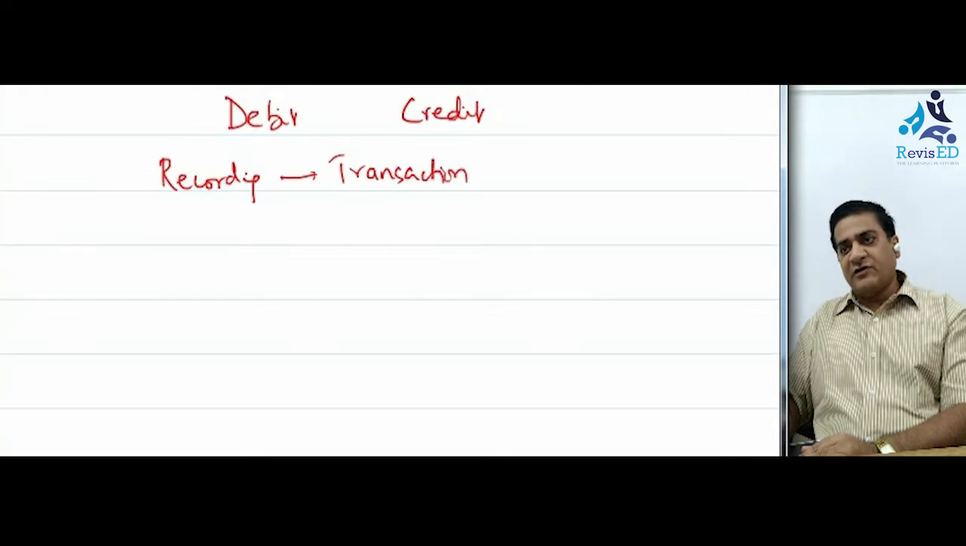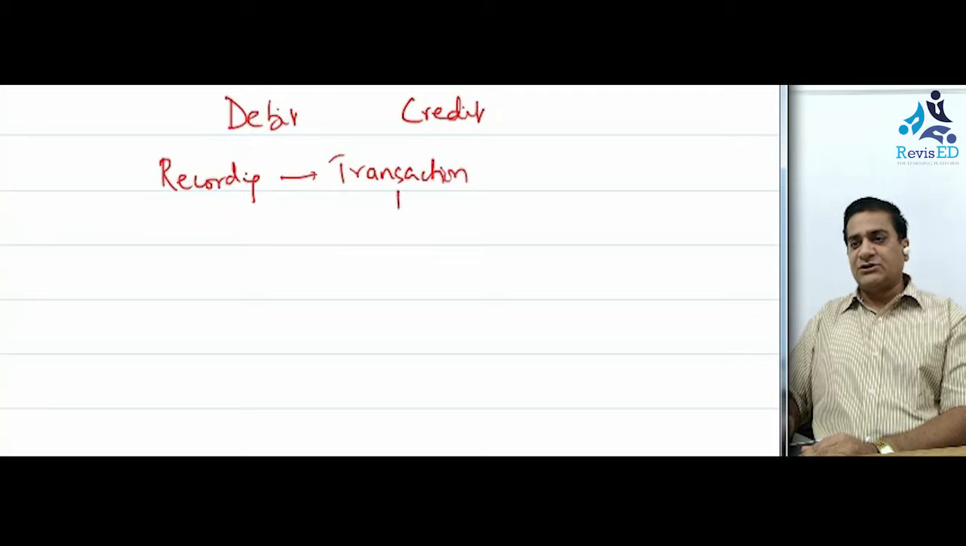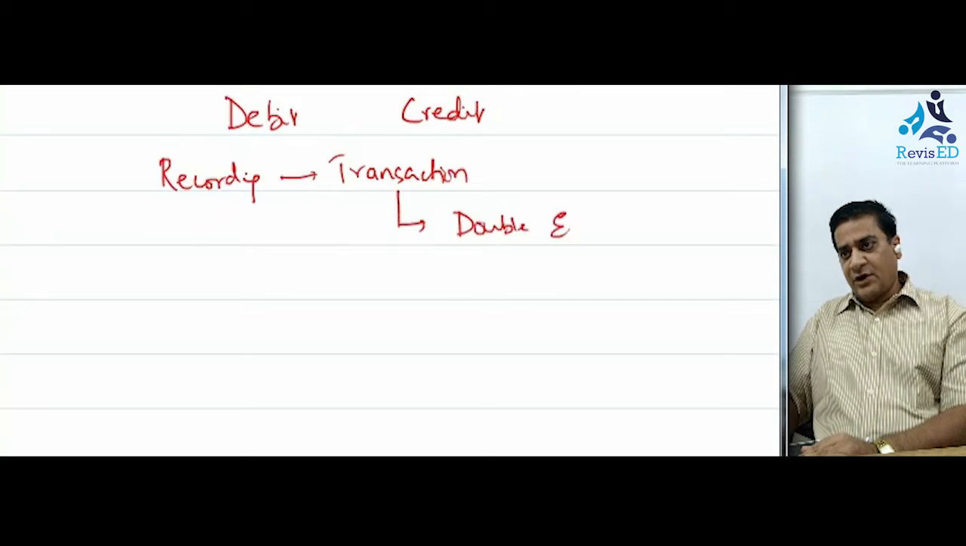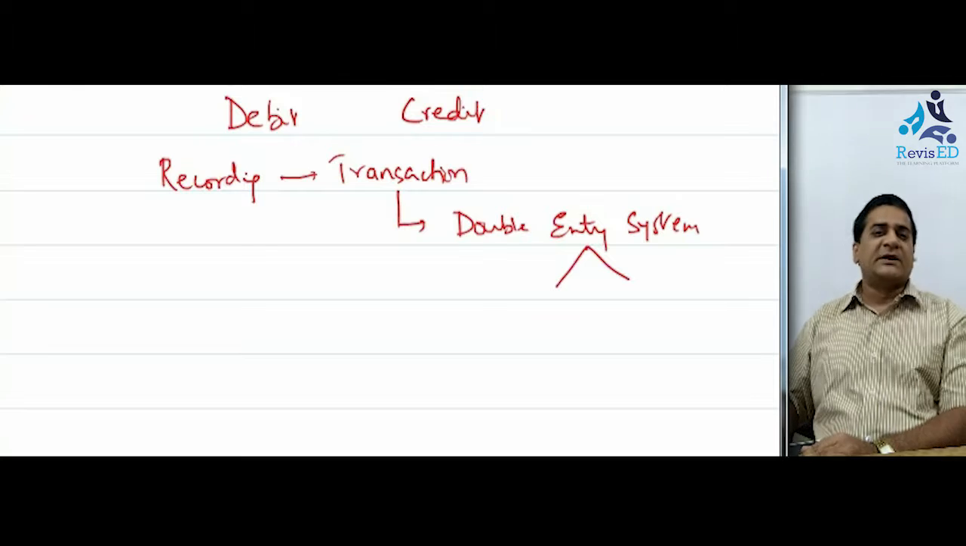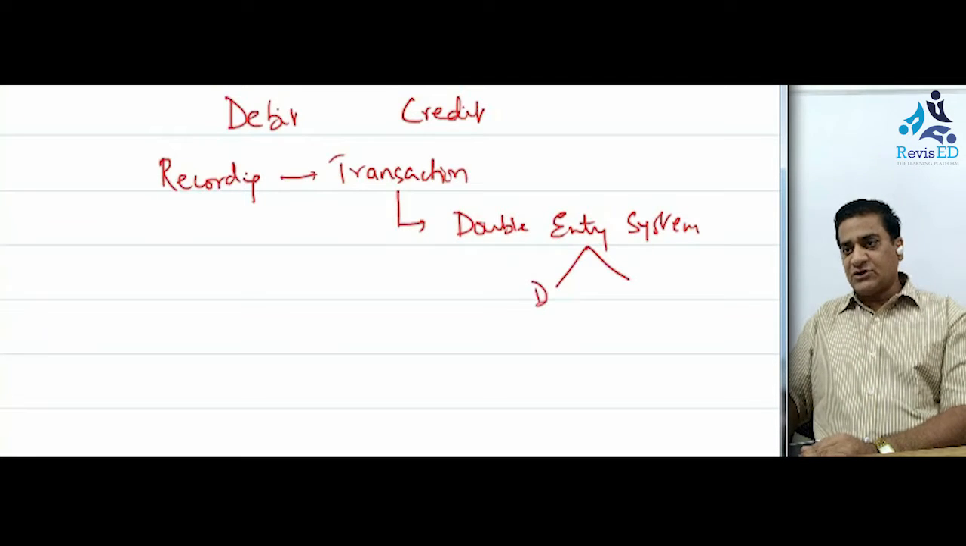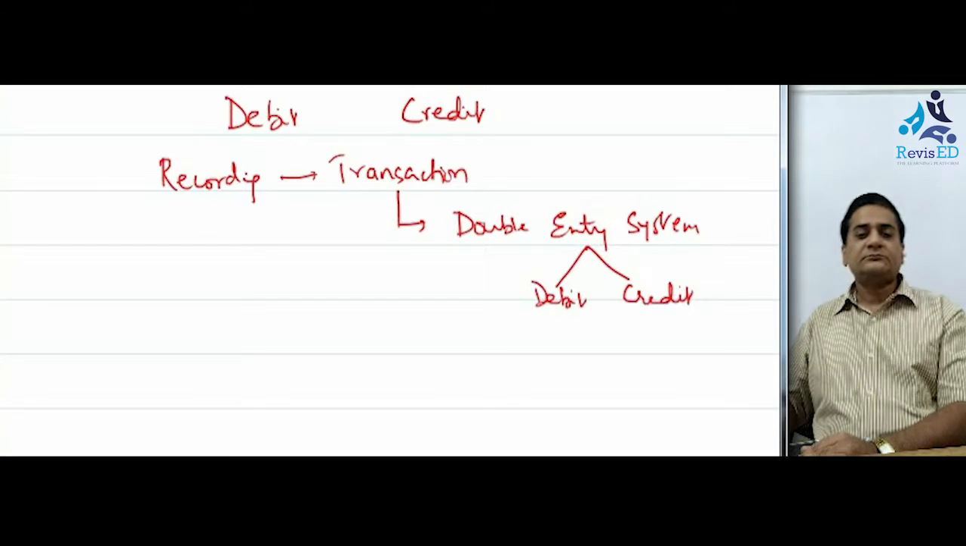Now this recording of business transactions is done through the double entry system. Now what is the double entry system? As we have seen, the double entry system is nothing but recording a transaction at two places. One is on the debit side and the other one is on the credit side.